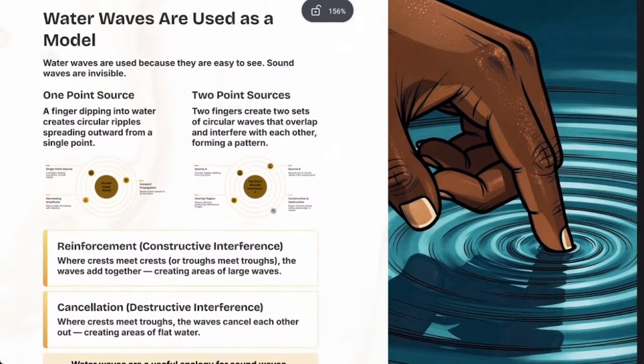Here is water waves. We are using it as an example. Let's say you have two fingers dipping into water. Both fingers will do the effect you are seeing here. Where you dip a finger into water, you're going to have ripples that spread outwards.